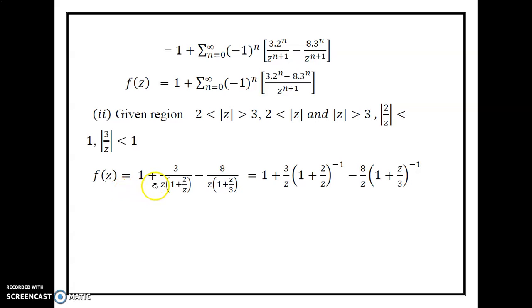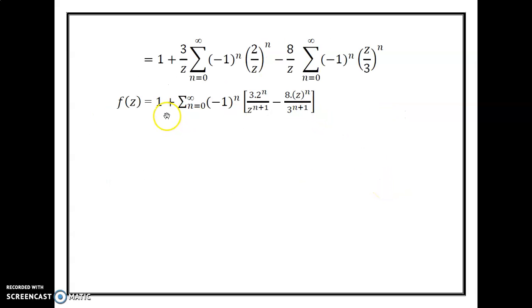Therefore, f of z is equal to 1 plus 3 divided by z into 1 plus 2 by z, minus 8 divided by z into 1 plus 2 by z. This can be written as 1 plus 3 by z into 1 plus 2 by z whole power minus 1, minus 8 by z into 1 plus 2 by z whole power minus 1. Therefore, the final value is f of z is equal to 1 plus summation n is equal to 0 to infinity, minus 1 whole to the power n is taken as outside. We get the value 3 into 2 power n divided by z power n plus 1, minus 8 into z power n divided by 3 power n plus 1.